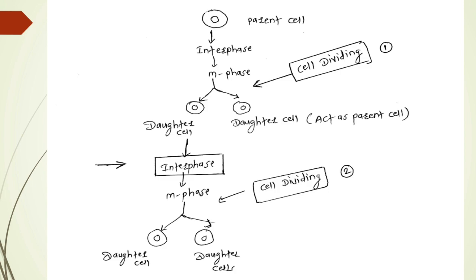Next to that, I have repeated that phenomenon. That daughter cell itself becomes the parent cell, or acts as a parent cell. That parent cell undergoes interphase, then later passes into the M phase, and again two daughter cells are formed. That means how daughter cells are formed from the parent cell is mentioned in this figure. And this is cell division.